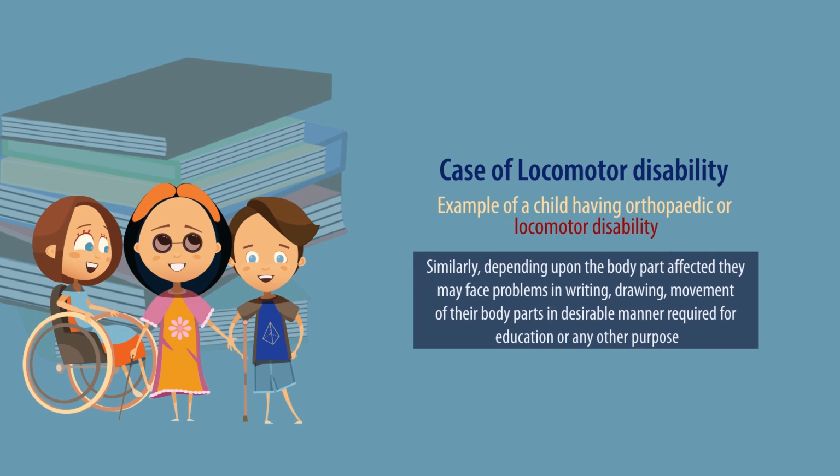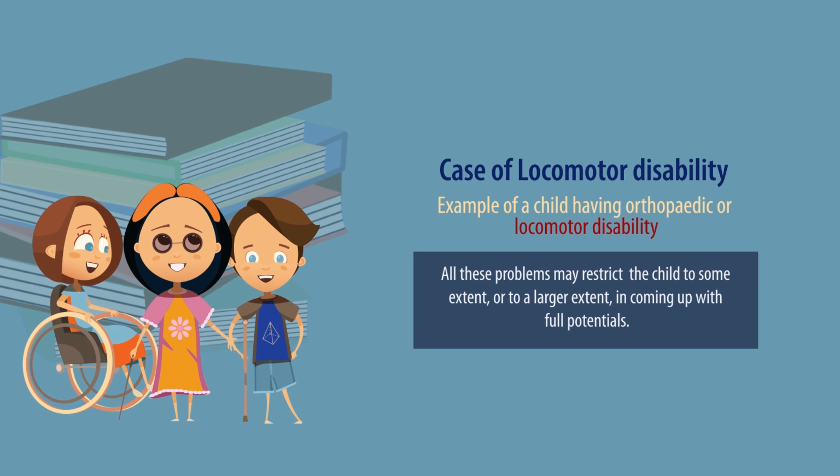Similarly, depending upon the body part affected, they may face problems in writing or drawing or movement of their body parts even in desirable manner, which is required for education or any other purpose of our life. All these problems may restrict the child to some extent or sometimes to a larger extent in coming up